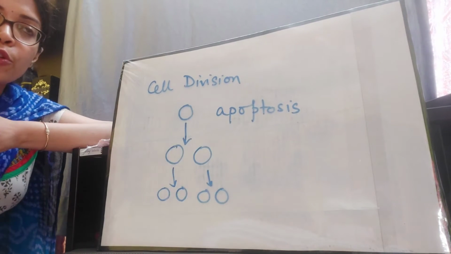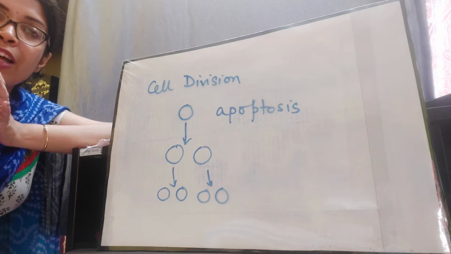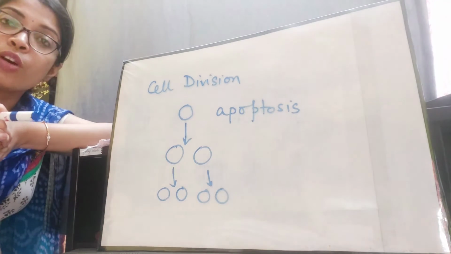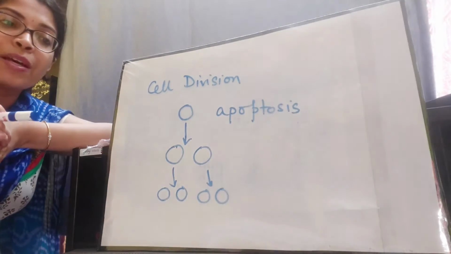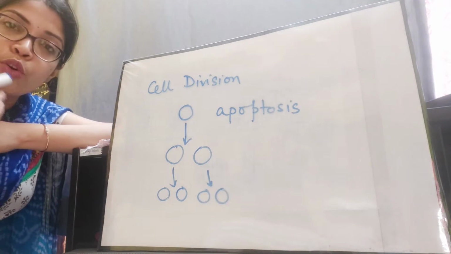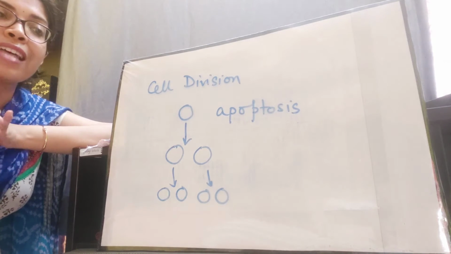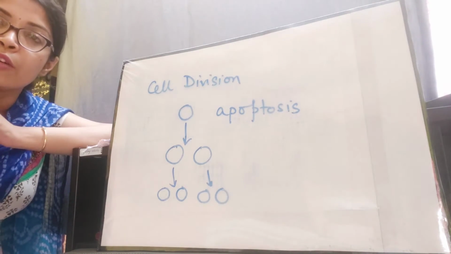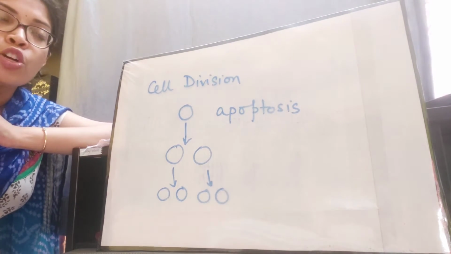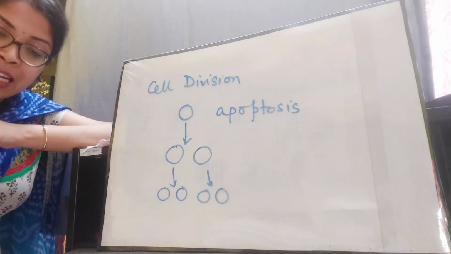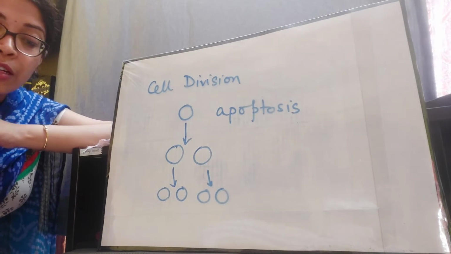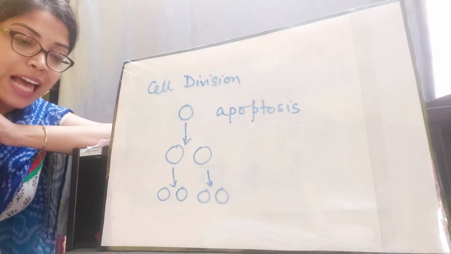The actual meaning of apoptosis is programmed cell death. That means when a cell has lived for a certain period of time, it is programmed to die. So it will die. That phenomenon is known as apoptosis.